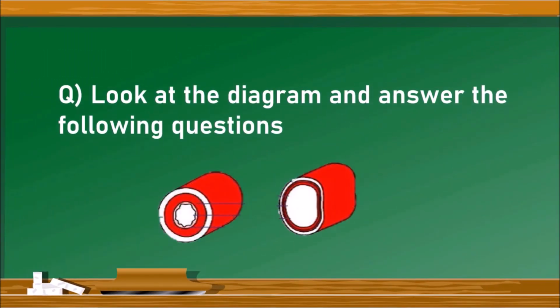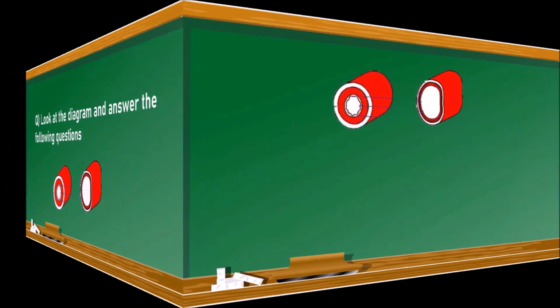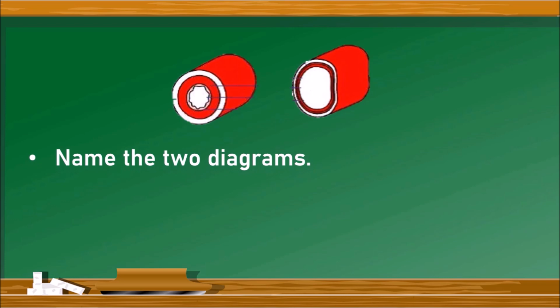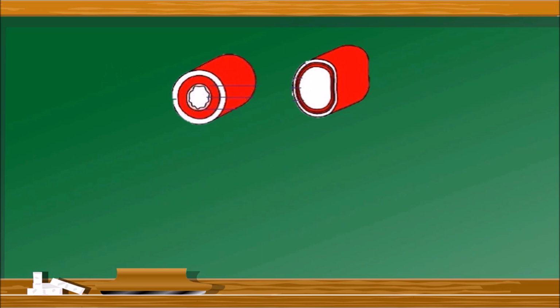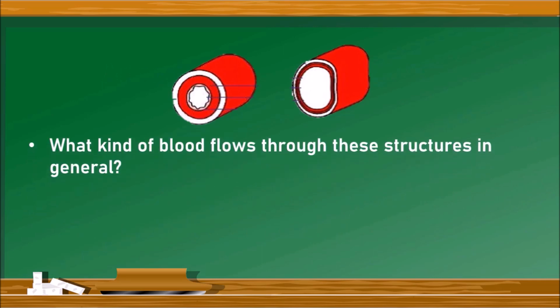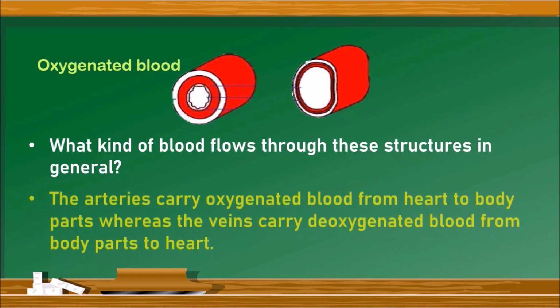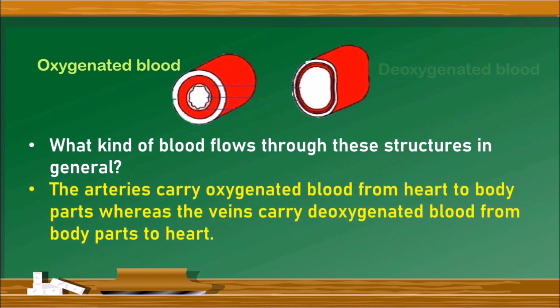Let us go to the next question. The question is, look at the diagram and answer the following questions. There is a diagram of artery and vein given. Let us go into the questions. The first question is, name the two diagrams. Obviously, these two are artery and vein. The next one is, what kind of blood flows through this structure in general? The arteries carry oxygenated blood, whereas veins carry deoxygenated blood in general.